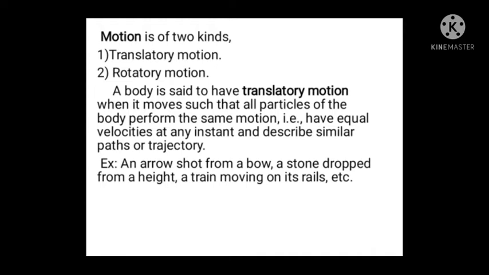And also in the third example, a train moving on its rails. A body is said to have translatory motion when all particles of the body perform the same motion, having equal velocities at any instant and describing similar paths or trajectories.